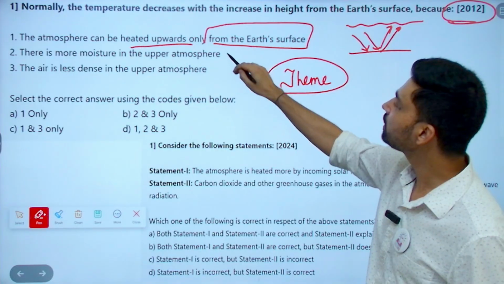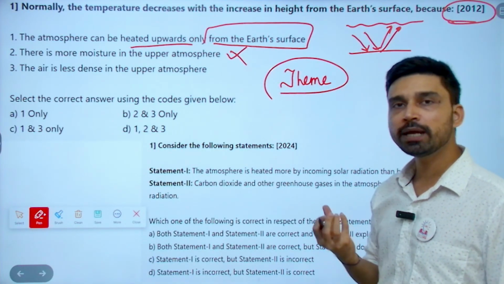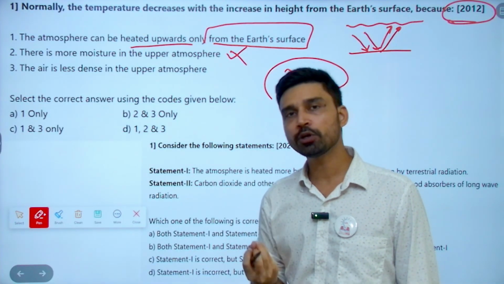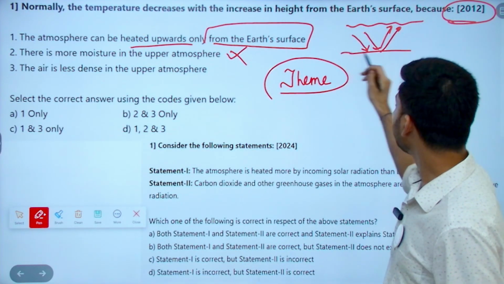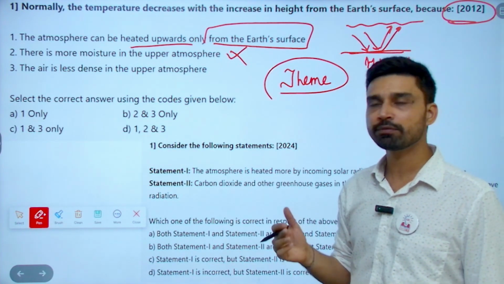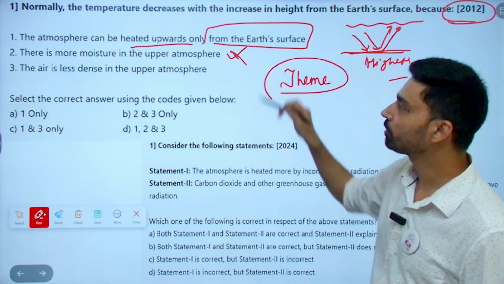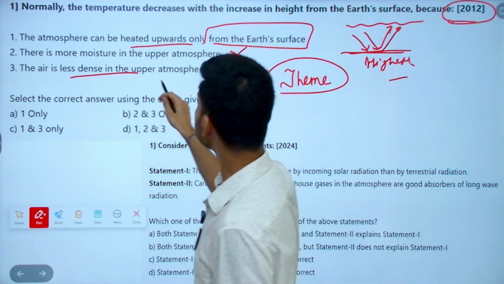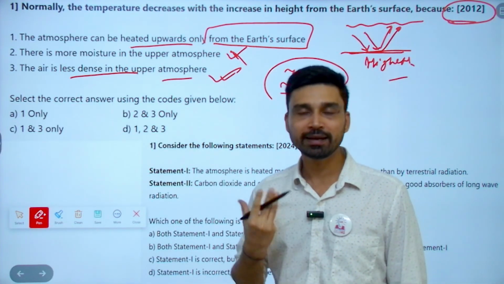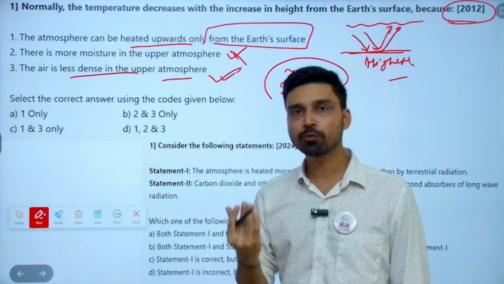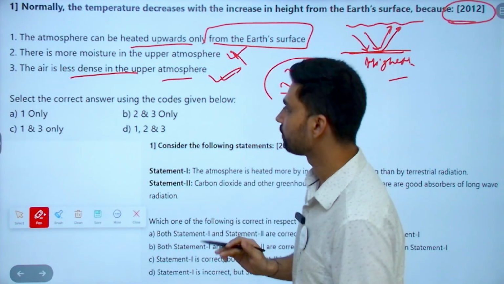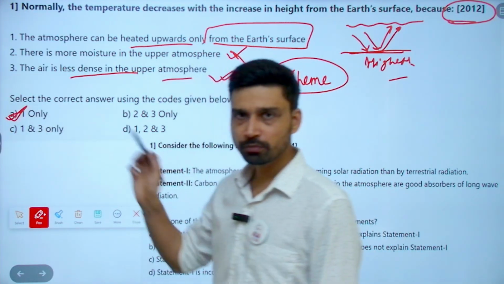There is more moisture in the upper atmosphere. That is incorrect, because moisture is water vapor. Water vapor is the result of evaporation, and evaporation happens where temperature is high, and the highest temperature you will find is near the surface, near the sea surface. That's why more moisture is in the lower atmosphere. Third, air is less dense in the upper atmosphere. This is true, because the atmosphere is bound and held by Earth's gravity. Gravitational force is maximum near the surface, and that's why the density of the atmosphere is also maximum near the surface. So the correct answer here would be A only.